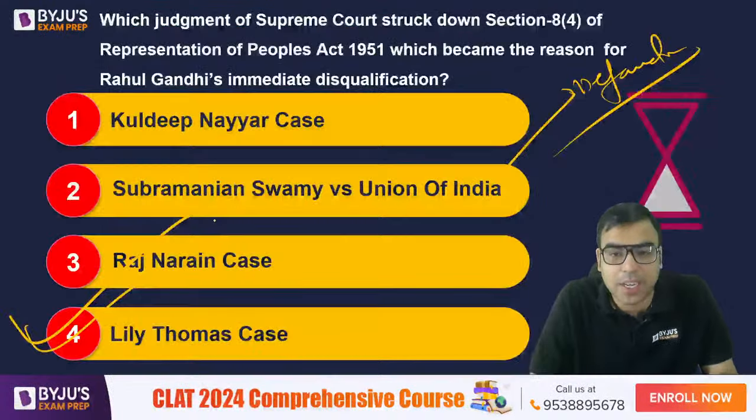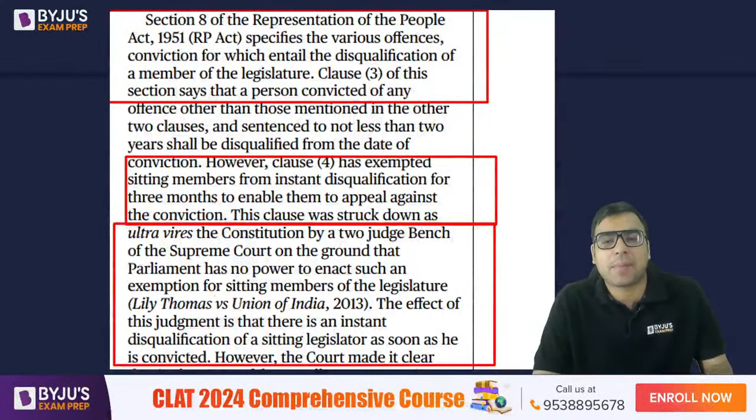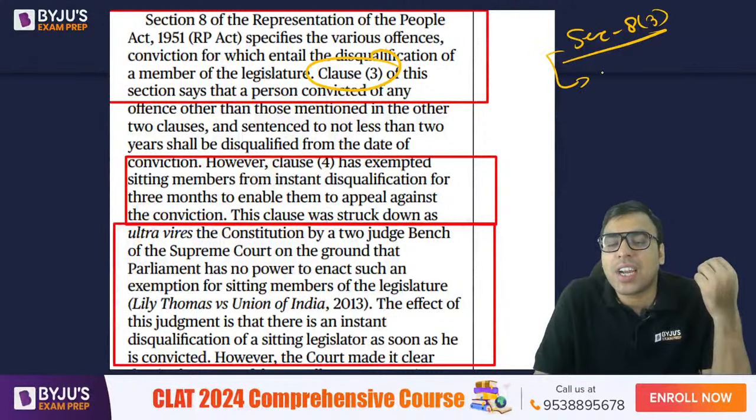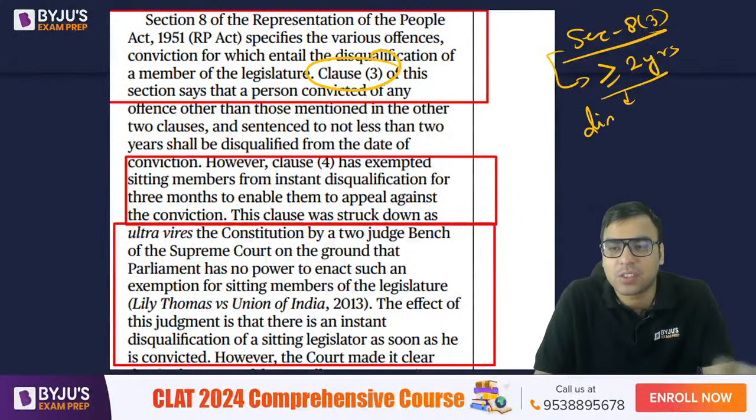Okay, let me explain. So basically what happened was, under Section 8 clause 3, if you are jailed for 2 years or more, you will be disqualified. You have to understand it in a very simple way. Disqualified from being an MP. Okay.